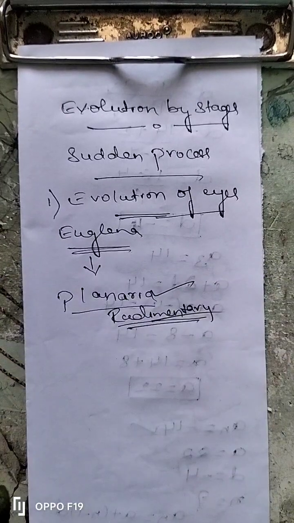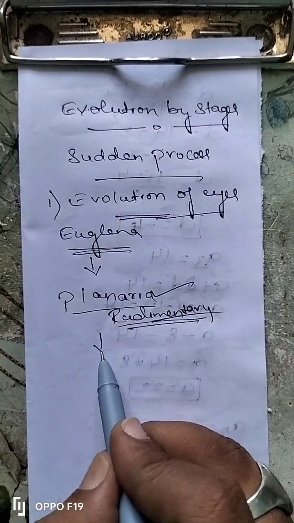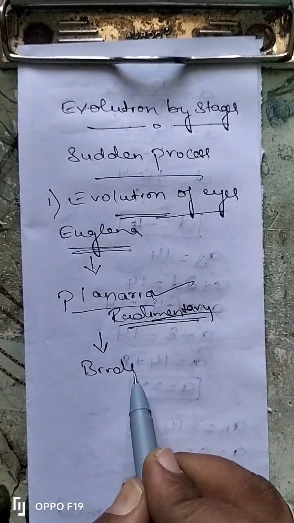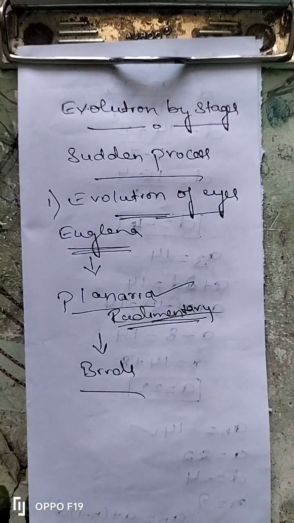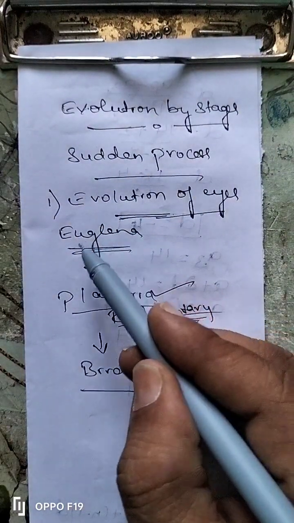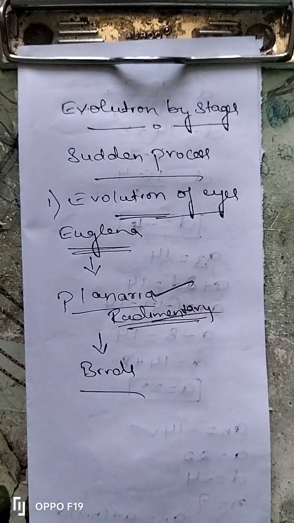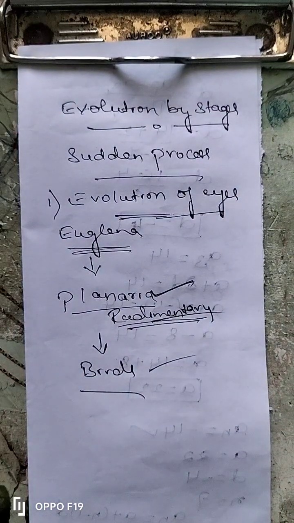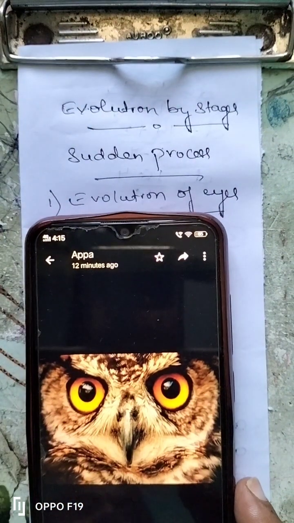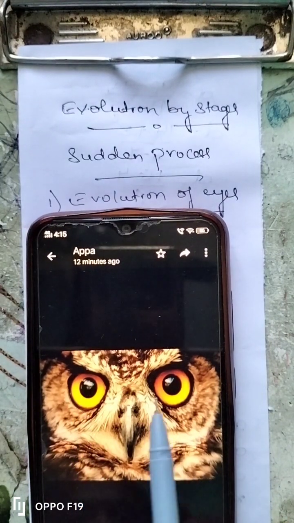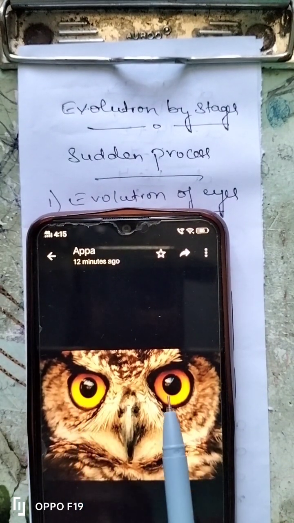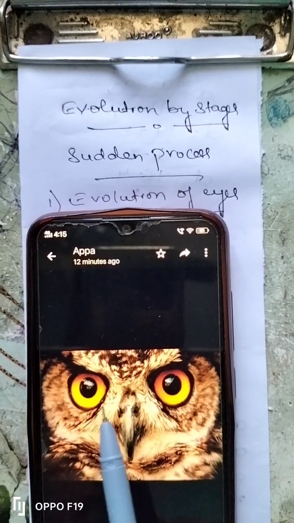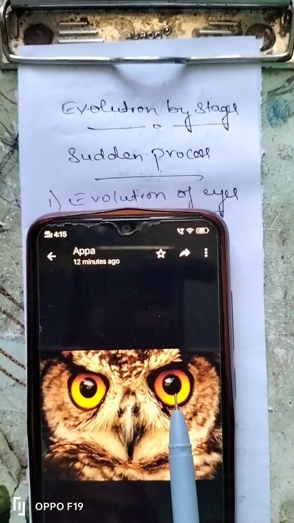After planaria, next you can see the eyes in birds. When compared to euglena, the eyes of the planaria are somewhat well developed. When compared to the eyes of the planaria, the bird's eyes are somewhat developed. So now you can see the bird's eyes. This is an owl, and you observe the eyes of this owl. This owl has compound eyes.